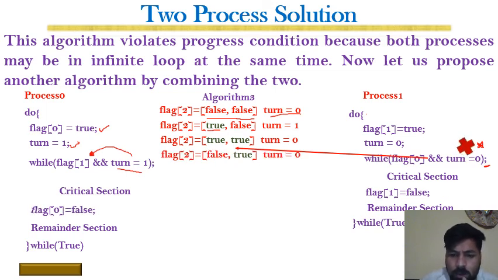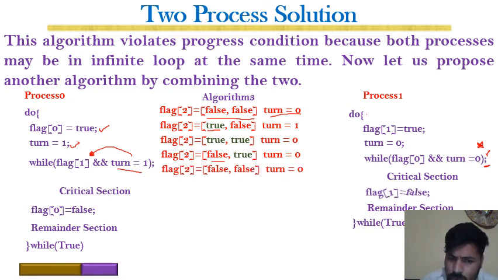Similarly, once p0 leaves the critical section, it sets the flag back to false, right? You can see here, the loop that was waiting at this place, while flag at 0, no, if one of the conditions is false, then it will enter the critical section, and after the critical section it will execute the rest, and so on. So this is how Peterson's algorithm basically works. It is a perfect solution for two processes.